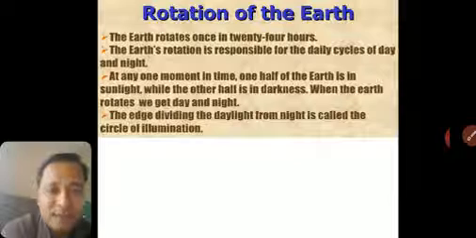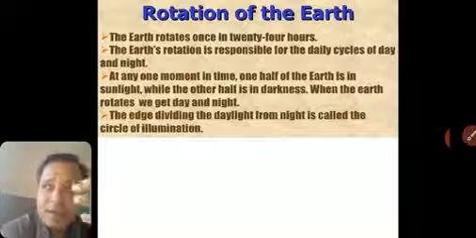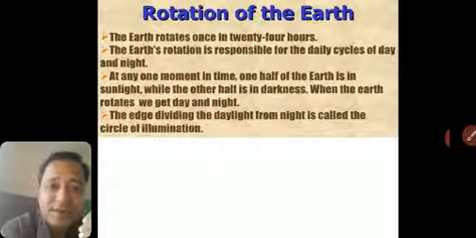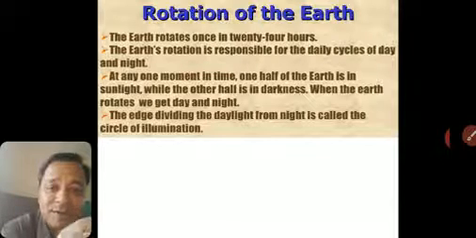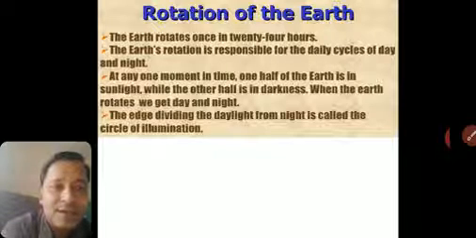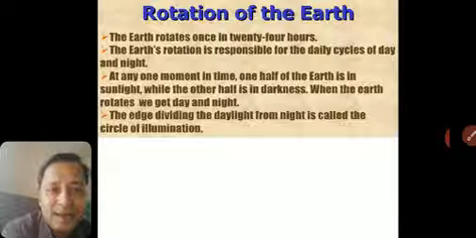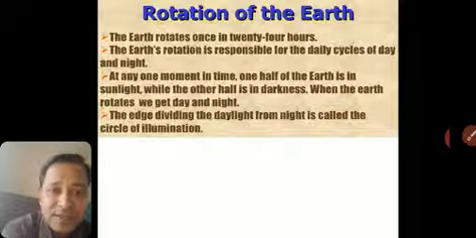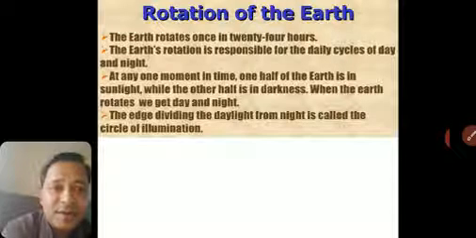At any one moment in time, now it's daytime for us, so we are facing the sun. After 12 hours, it will be night for us, because we will be on the other side, away from the sun, while the other half is in darkness. When the earth rotates, we get day and night. We know the edge dividing the daylight from night is called the circle of illumination.